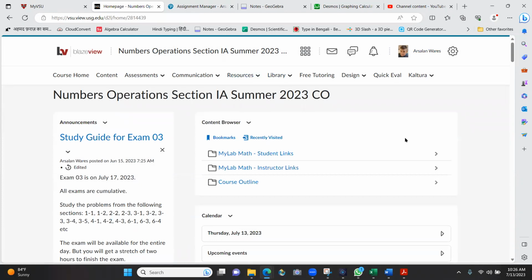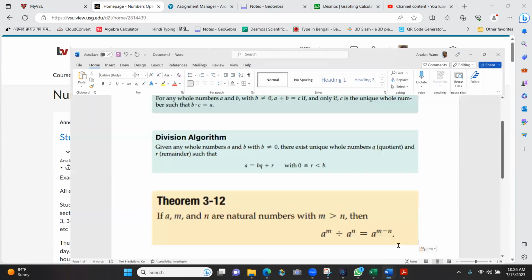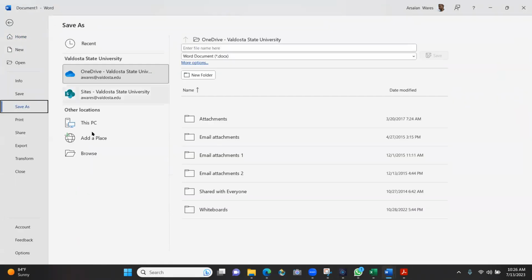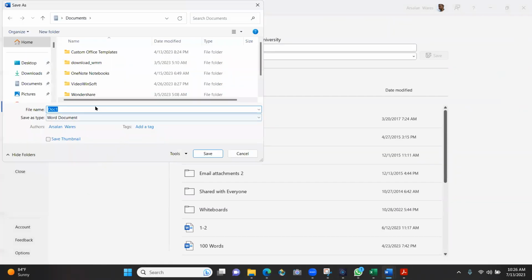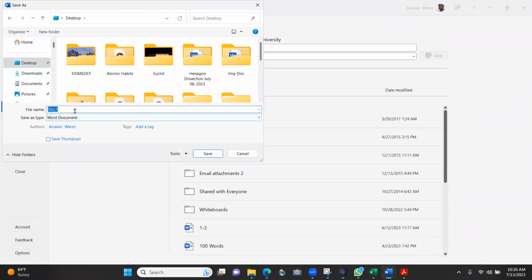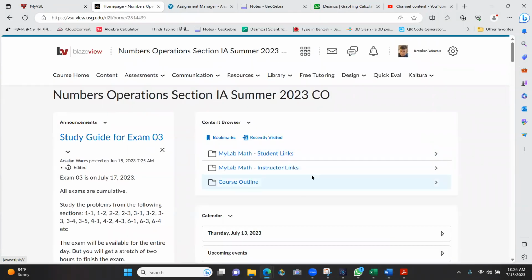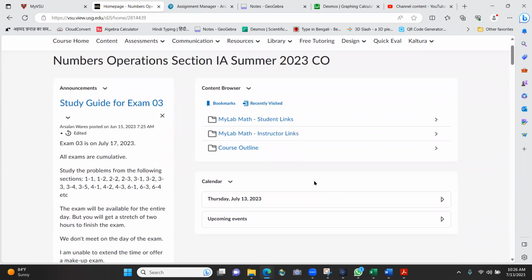Today is July the 13th, and we're going to work on one of the sections, division of whole numbers. This is 3.5. All right, guys. Let me go over it. I don't think this is a difficult section. It's about division, and we're not going to do division in different bases. It's just base 10, so it shouldn't be that difficult. But let's go over what's coming up, guys.